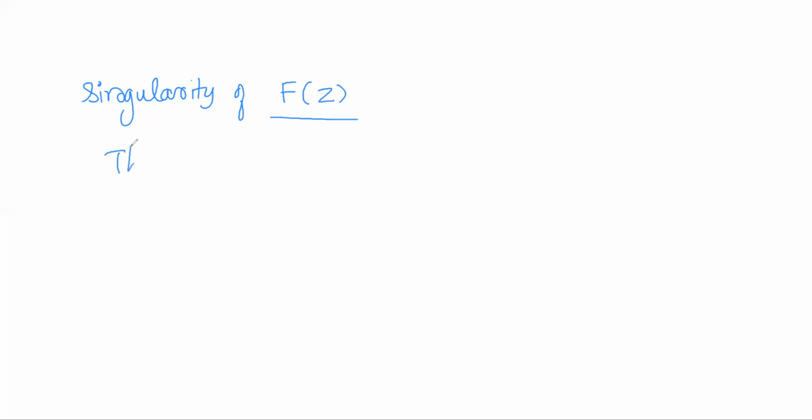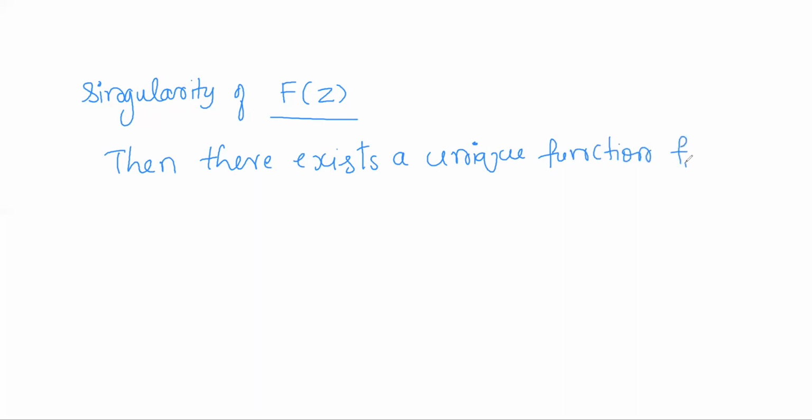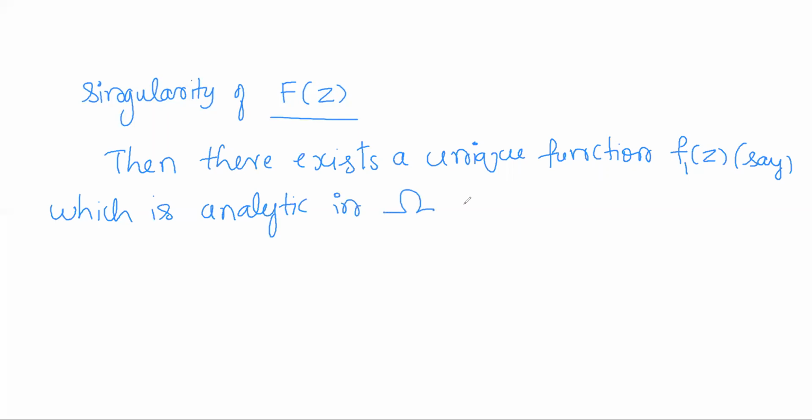So then there exists a unique function, say f1(z), which is analytic in the whole region omega, and it coincides with the existing function F(z) in region omega except at a.